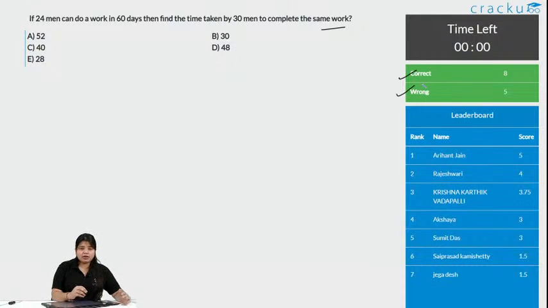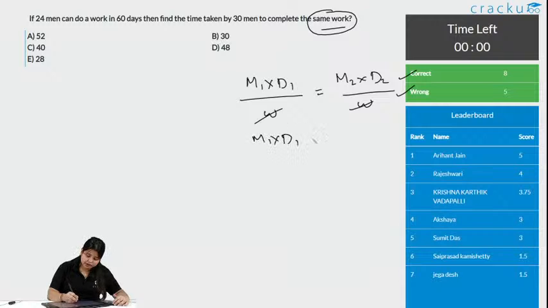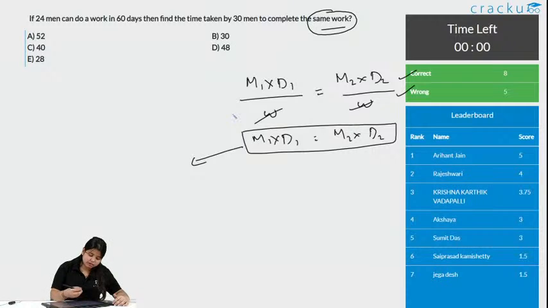So what is the relation of men and days? It is M1 into D1 divided by work, if the work is same, remember if the work is same, equals M2 into D2 divided by work. So if the work is the same, this gets cancelled out. So it is M1 into D1 equals M2 into D2. This is the thing you need to know. You can just apply the values and you will get the answer.